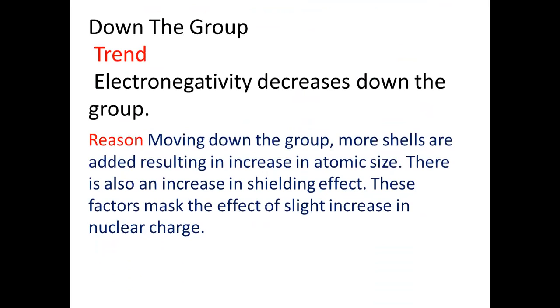And the trend down the group, the electronegativity decreases down the group. The reason is moving down the group, more shells are added, resulting in an increase in atomic size. There is also an increase in shielding effect, and these factors mask the effect of the slight increase in nuclear charge.